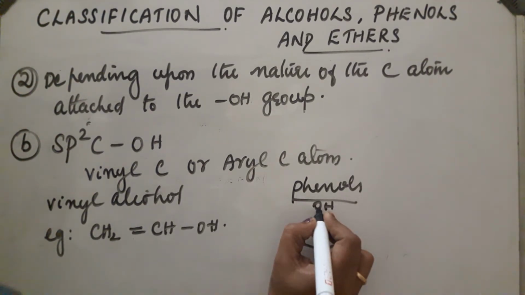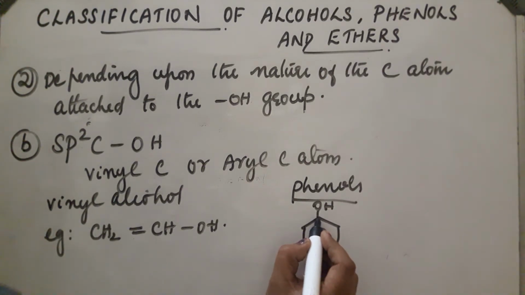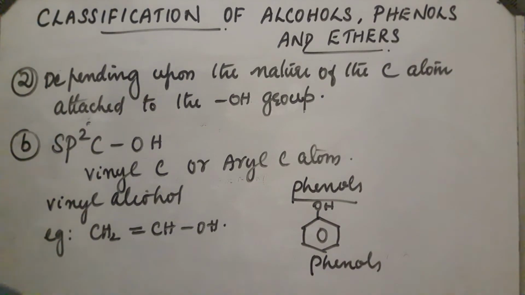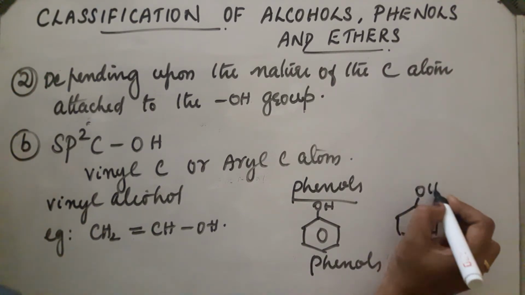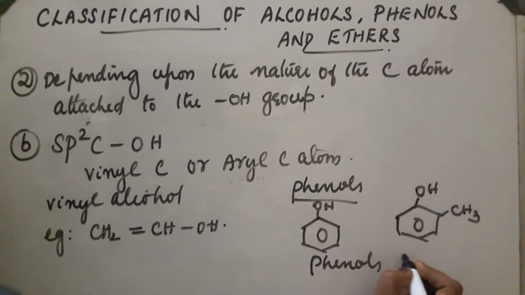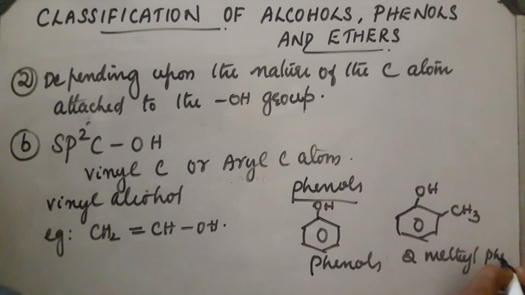The carbon atom next to the OH is sp2 hybridized. Another example, 2-methyl phenol, where one CH3 is attached next to the OH. So, sp2 C-OH bonding in such cases. These are the main two classifications of alcohols and phenols.